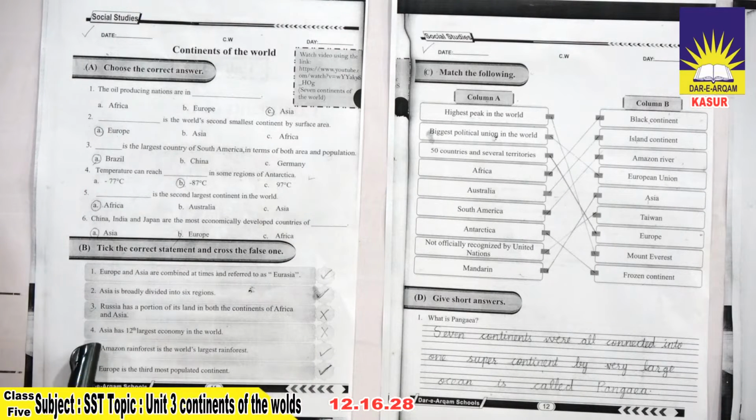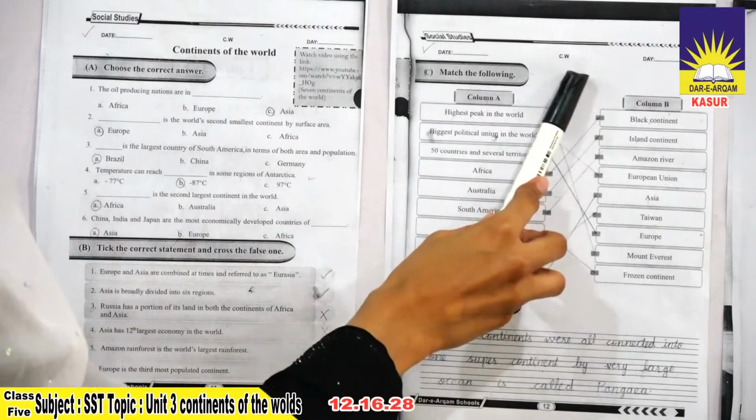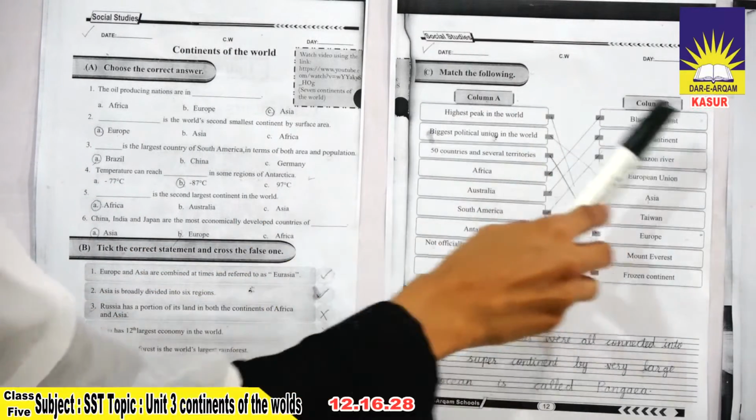Asia has the 12th largest economy in the world. It's wrong. Amazon rainforest is the world's largest rainforest. It's correct. Europe is the 3rd most populated continent. It's also correct.